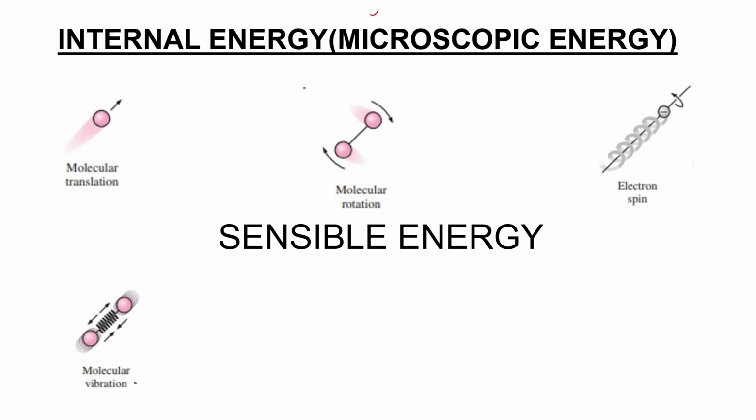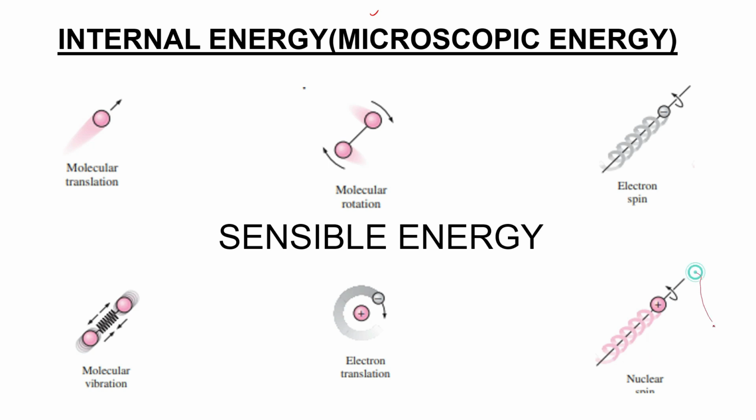That means the molecules or the atoms of a system may vibrate, and it has got an energy. And then you have the electron translation. That means the electrons will move around the nucleus. So this has got an energy. Electrons possess an energy. And then you have the nuclear spin. That means the protons and neutrons inside may spin. So it has also got an energy associated with it.